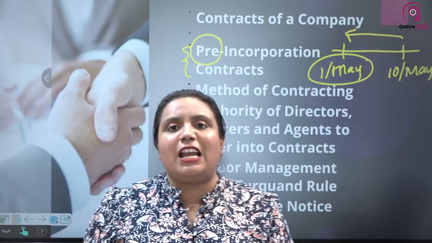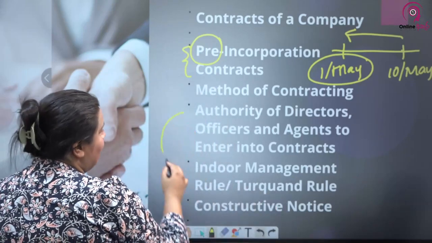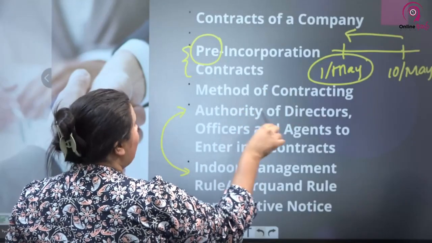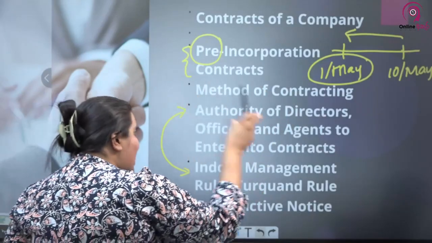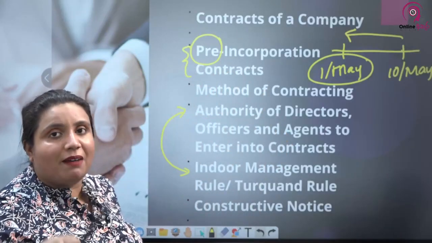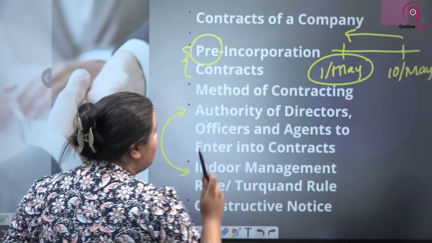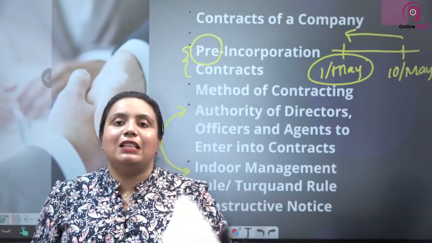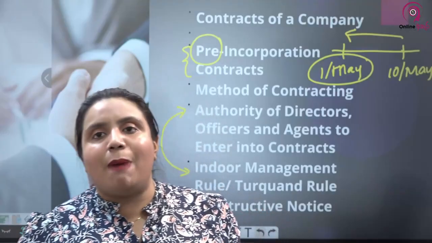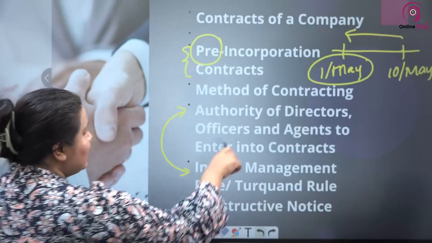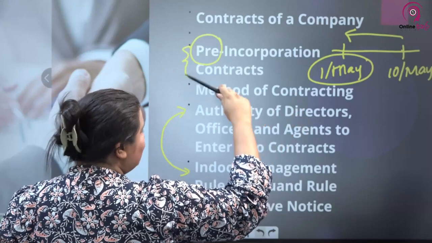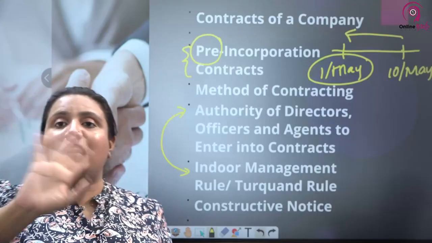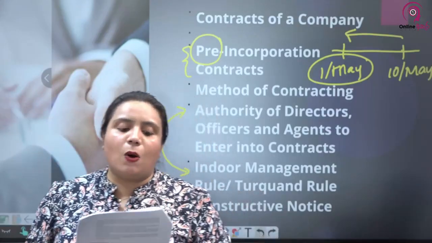Next one, the Indoor Management Rule, very much connected. These two are very much connected. The Indoor Management Rule and this authority are very much connected. The authority of directors, officers and agents says that they have a liability to find out if they have the power to sign it or not. The Indoor Management Rule or the Turquand rule says that third parties do not have a liability to find out whether these particular officers of the company have the powers or not. So actually this is the positive aspect of it: the directors, agents and officers have to find out if they have the power, while the Indoor Management Rule or Turquand rule says that third parties don't have to find out if they have the power or not.